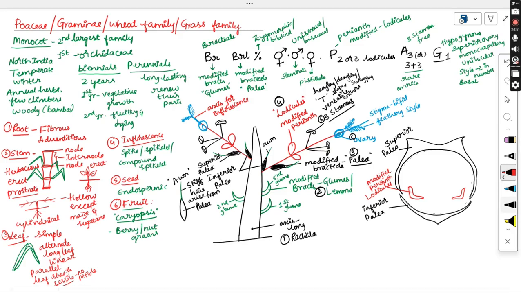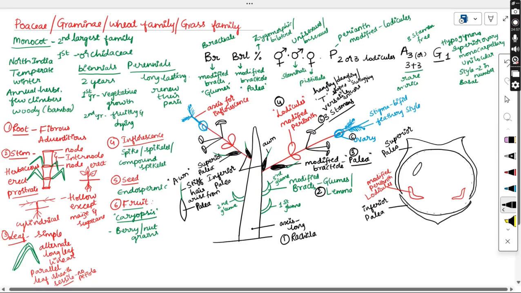And what is the next inner whorl? It will be containing the stamens. So what type of stamens are present? Dithecous, versatile, or hanging anthers are present. So these are the long stamens which I am mentioning here.